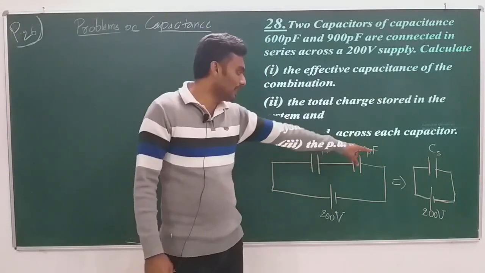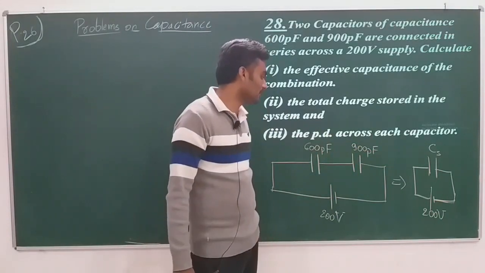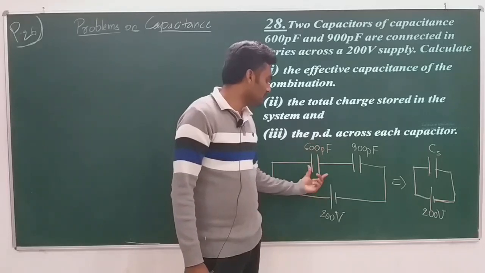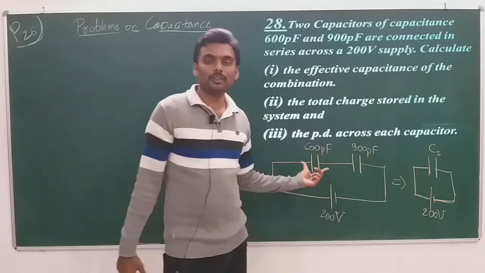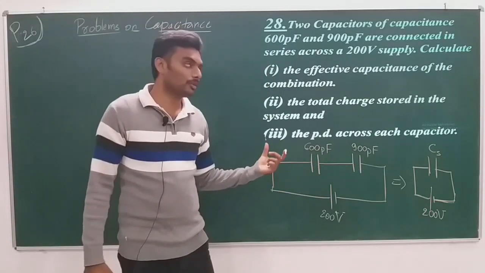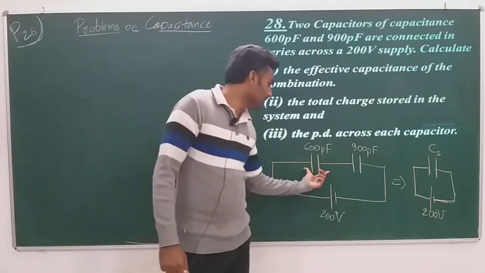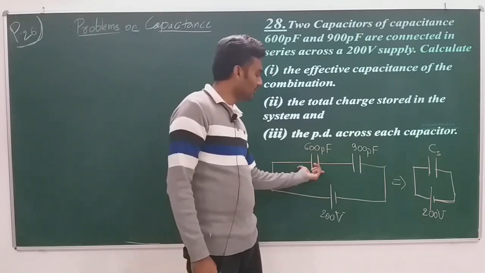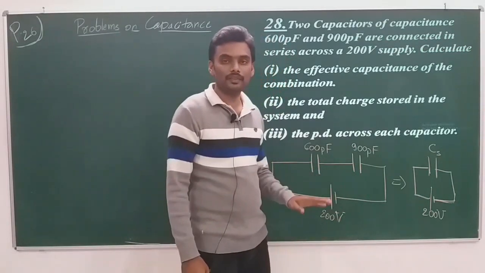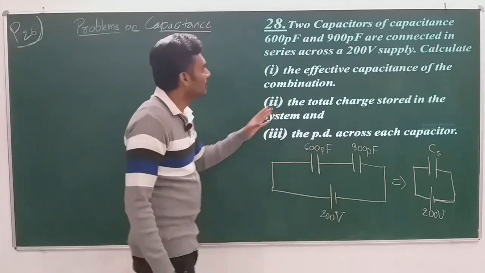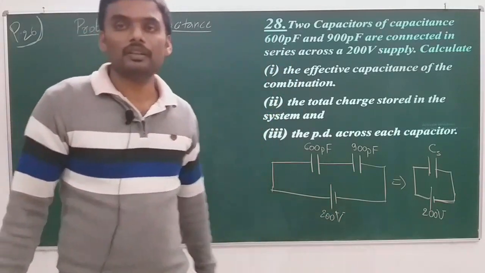So both of them will have the same charge as CS. Potential difference across each, which means V1 and V2. Same way, C is equal to Q by V, V is equal to Q by C, so V1 is equal to Q1 by C1, V2 is equal to Q2 by C2. Okay, that's it. Quite easy. Simplify this carefully, we'll get the solution.